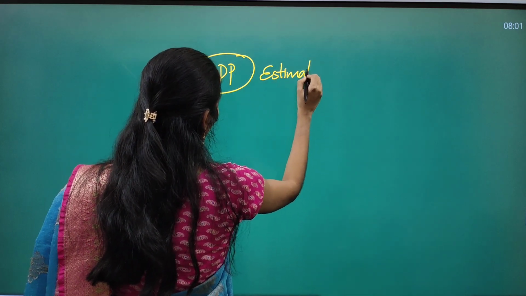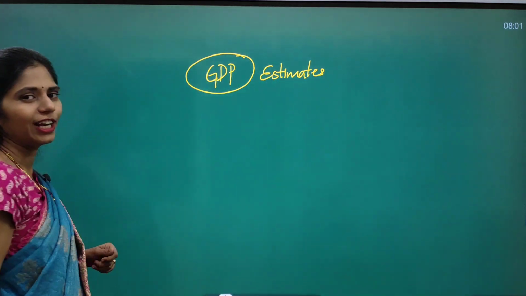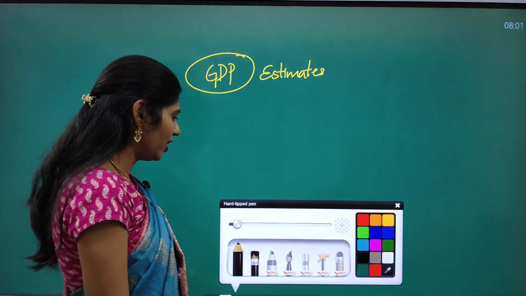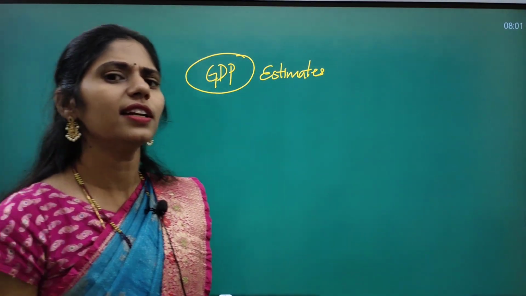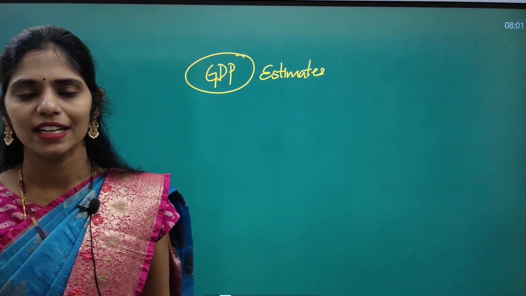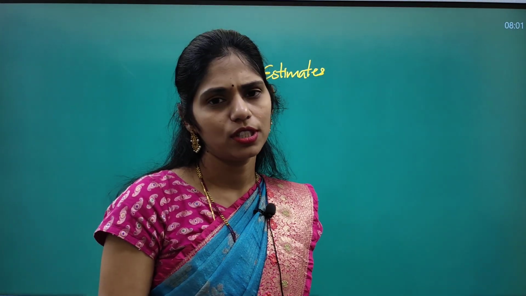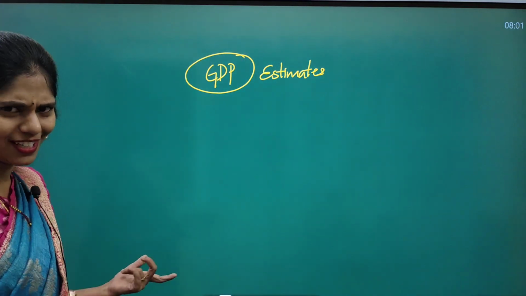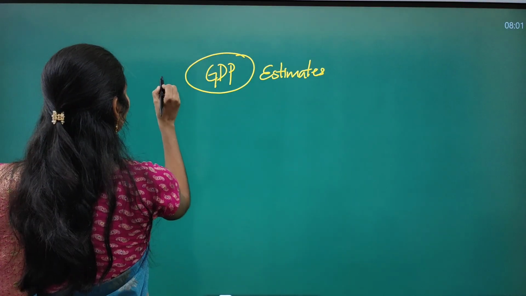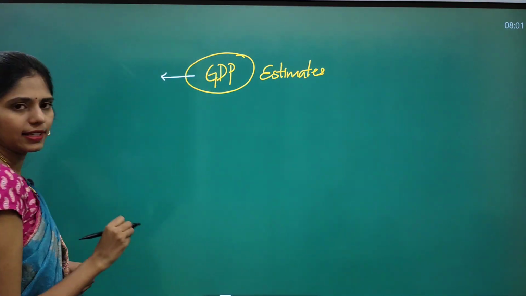So this article is talking about GDP estimates. There are 2 important key things that you have to focus on. So already you will be following Rathod's analysis, right? In earlier classes we discussed that the economy is not in a good condition, and if you go outside we are seeing even a recession period, especially in this IT sector. So many people are losing jobs, and there is even increased price of goods and services, etc. Yes or no? Yes, right? So here we have to know 2 important things.